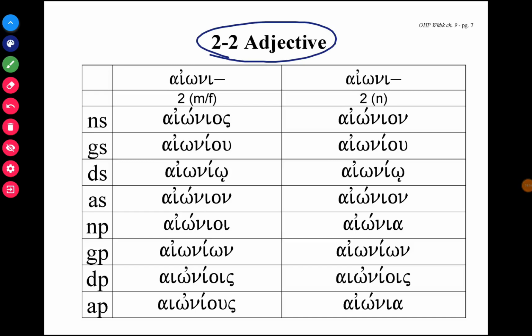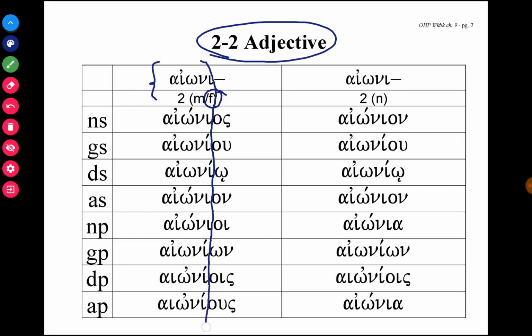The two-termination adjective only has two forms of the adjective for all three genders: masculine, feminine, neuter. The feminine form shares the masculine form. So both the masculine and feminine forms of the adjective use the second declension masculine endings. If I were to draw a line here: os, ou, ō, on, oi, ōn, ois, ous.